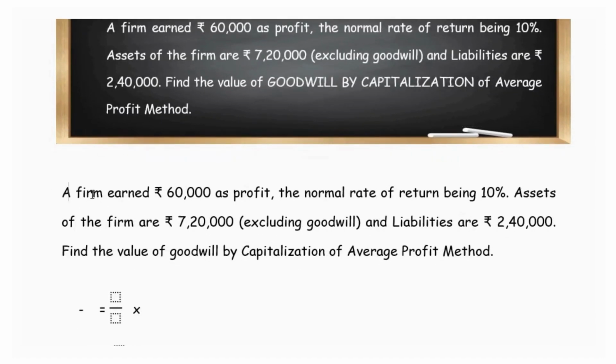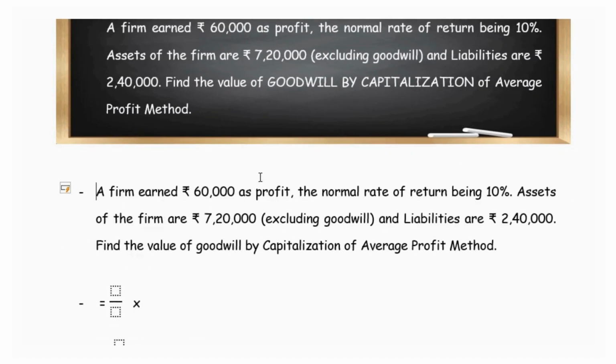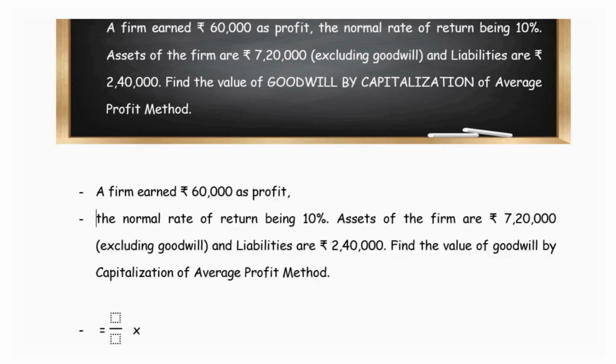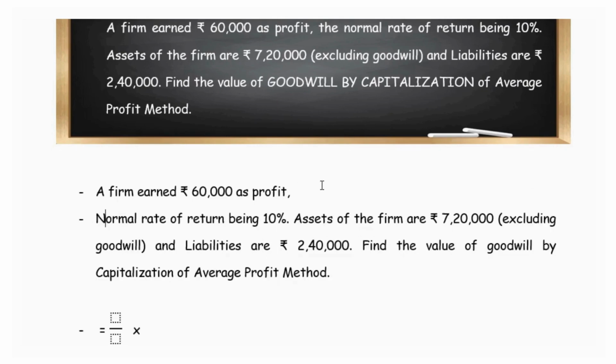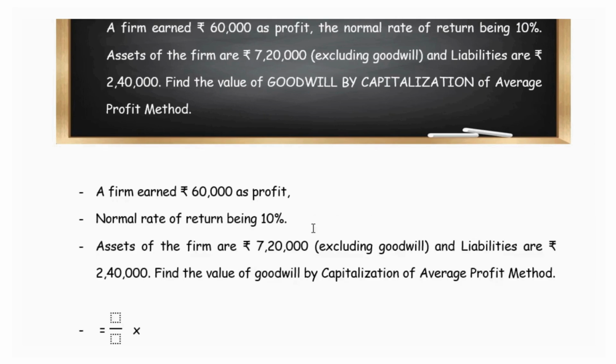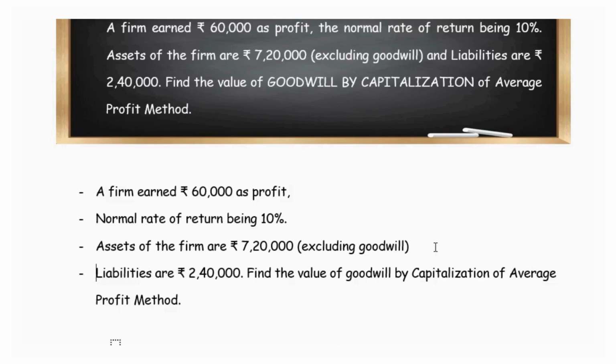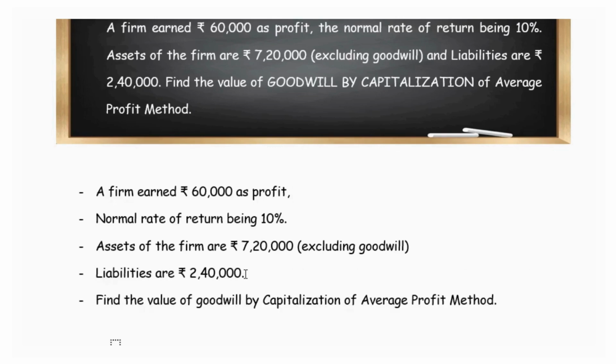To start working on the question, we will break down the question details into hints. The firm earned a profit of 60,000. The normal rate of return is 10%. Assets are 7,20,000. Liabilities are 2,40,000. And the goodwill is to be valued based on the capitalization of average profit.